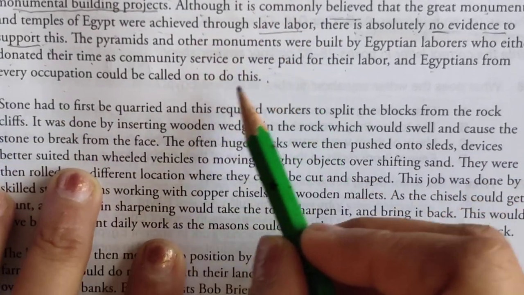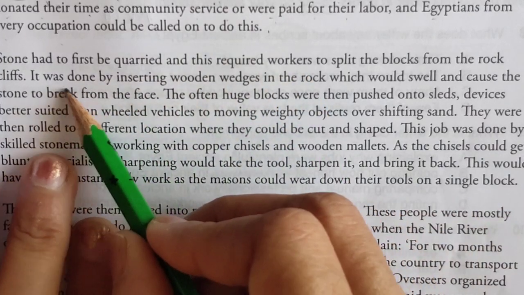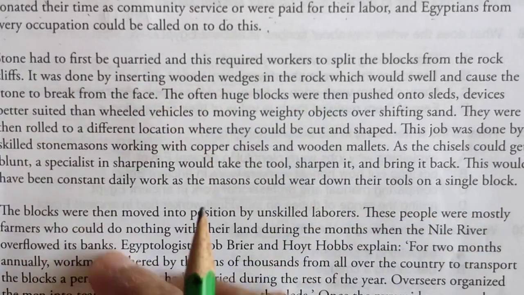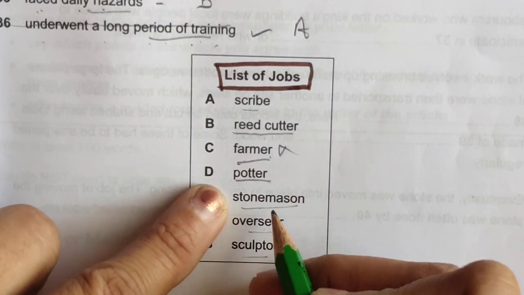This paragraph we have already gone through, so no word was there. Now I am looking for other words. Let's look at the words again. These are the words we were looking for: potter, stonemason.